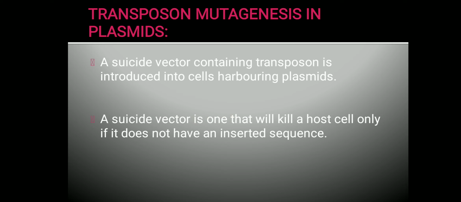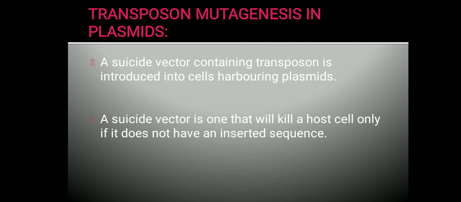So transposon mutagenesis can also be done in plasmids. If we have to do transposon mutagenesis in plasmids, then we go for a suicide vector. So a suicide vector containing the transposon is introduced into cells which have plasmids.